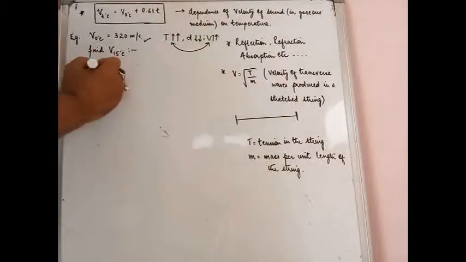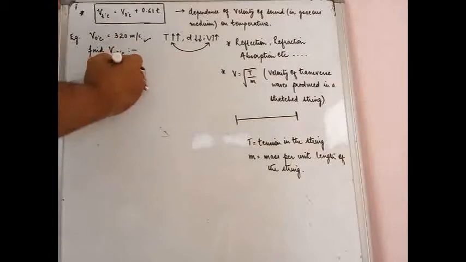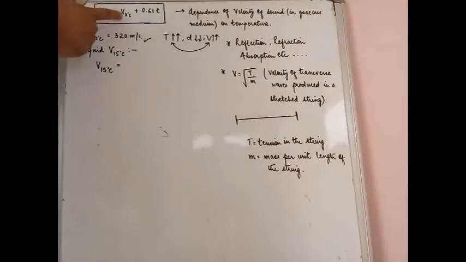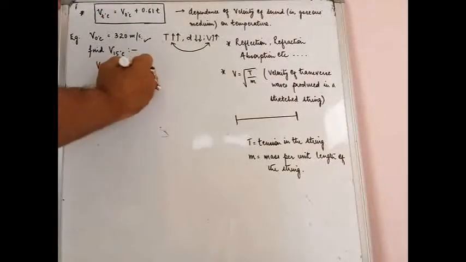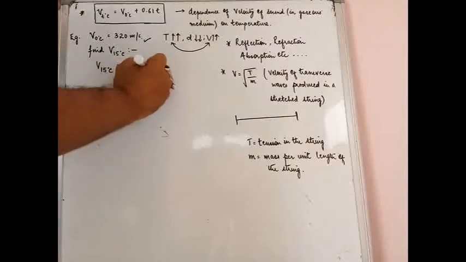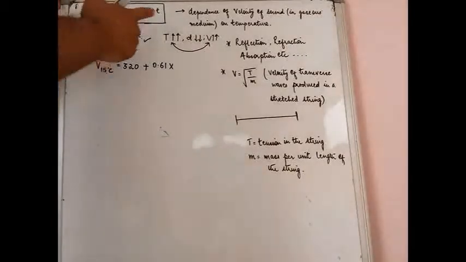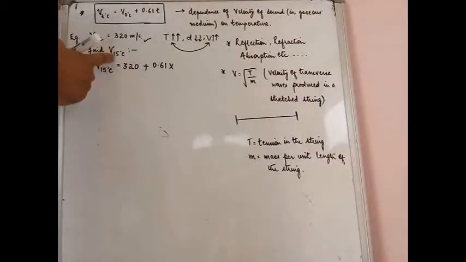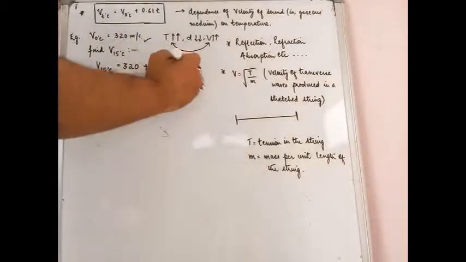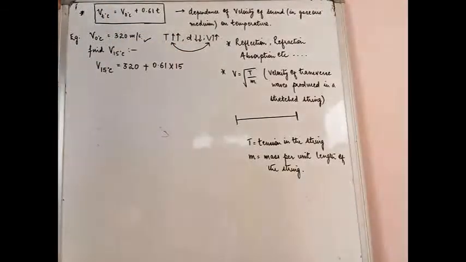So let us try to find the solution. V at 15 degrees centigrade, using the formula, is equal to V at 0, which is already given as 320 meters per second, plus 0.61 multiplied by T. T here is nothing but the increase from 0 to 15, so that is an increase of 15 degrees.